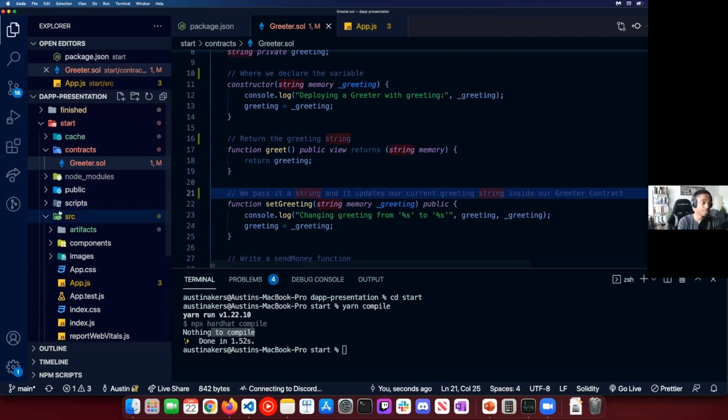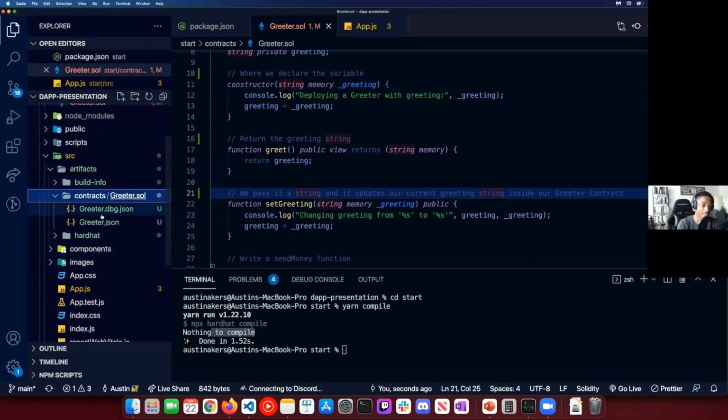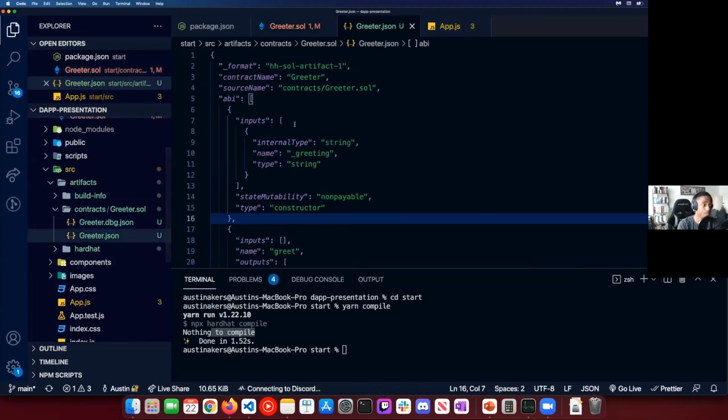But what you should see is, if you open up your source folder, this artifacts folder. Inside of it, you should see the contracts, and what we have here is our ABI.